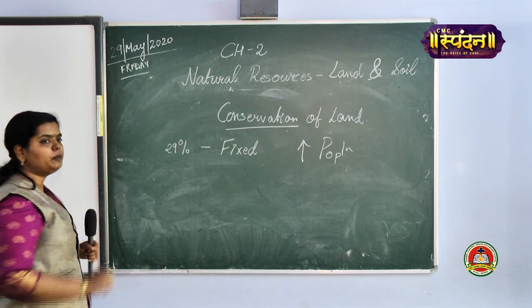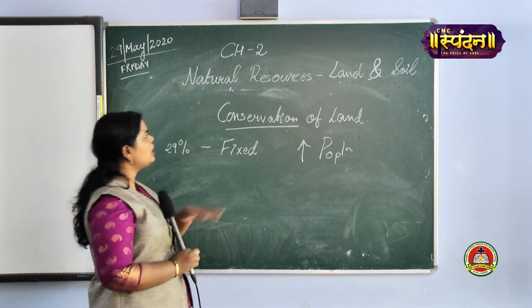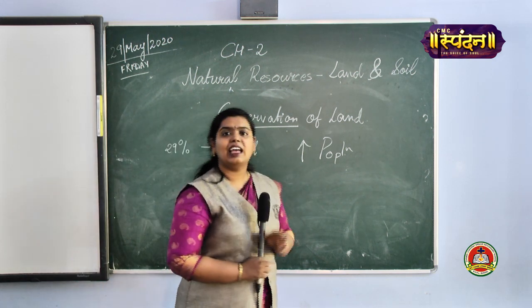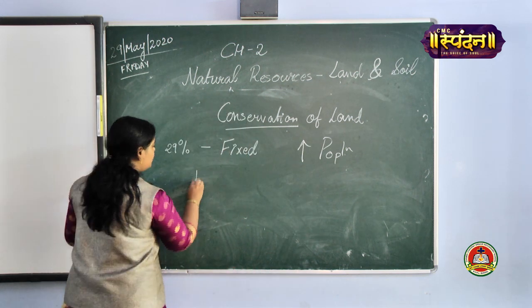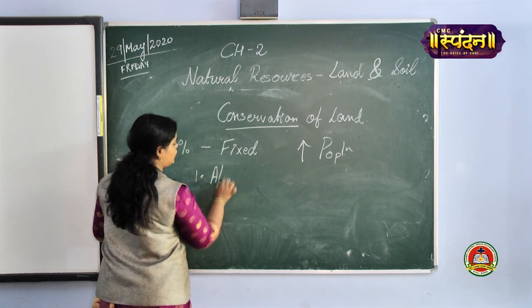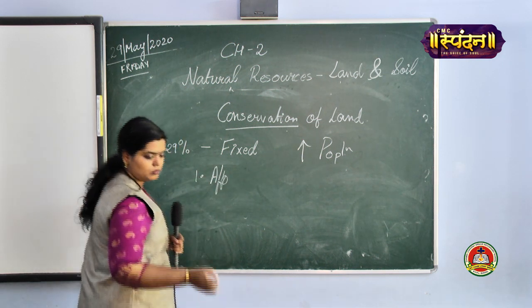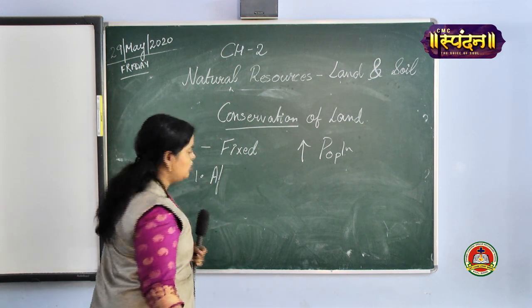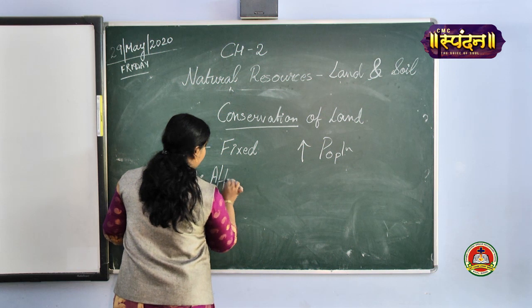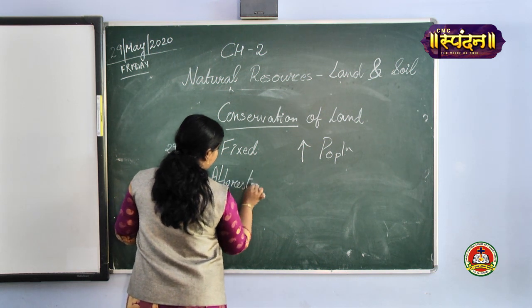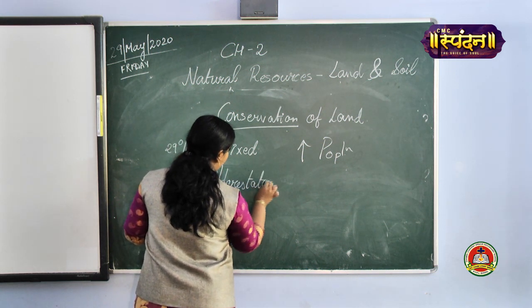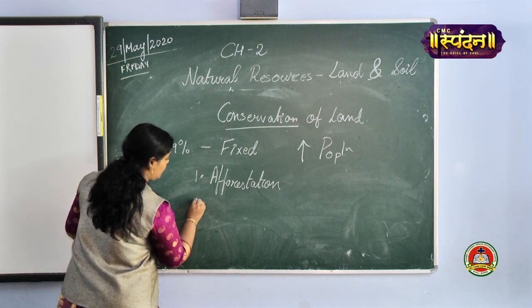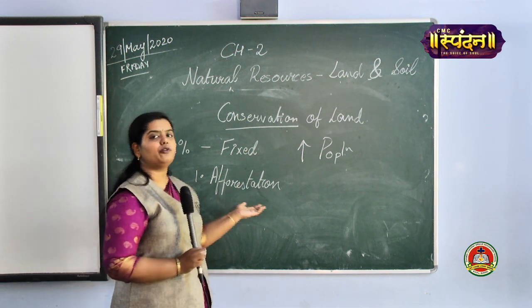Okay. So what should be done in order to conserve the land? The first thing is afforestation. Afforestation means planting more and more trees.